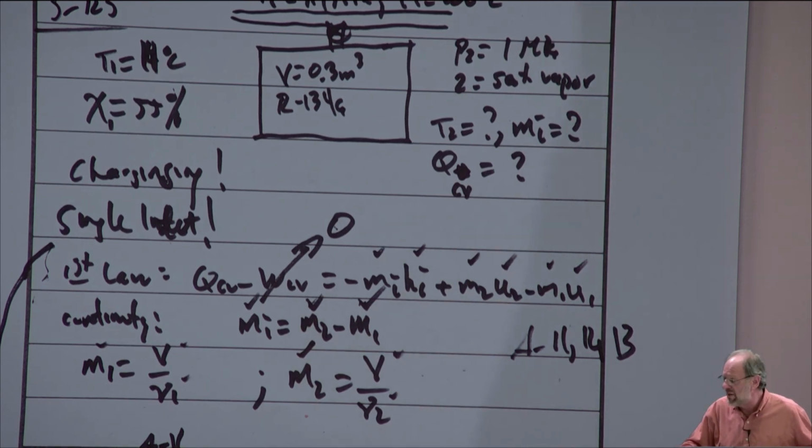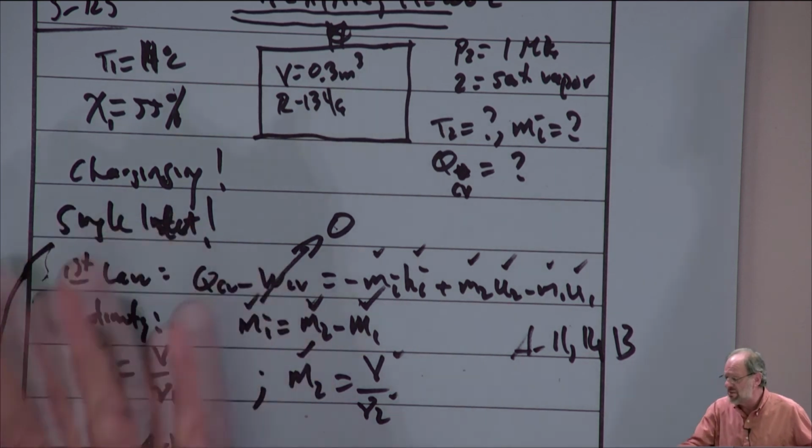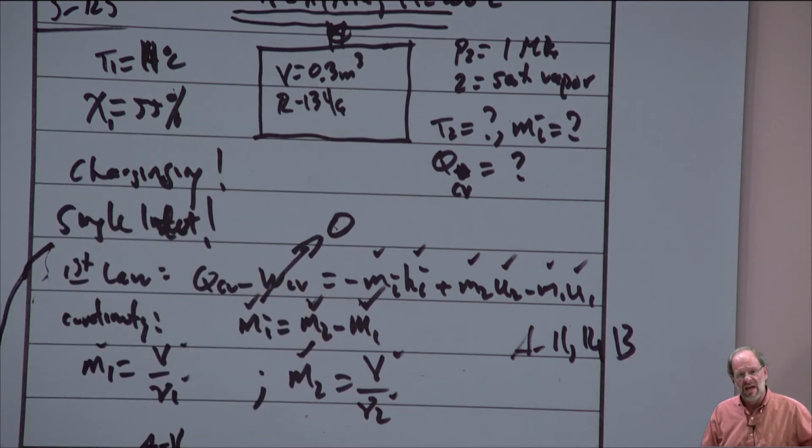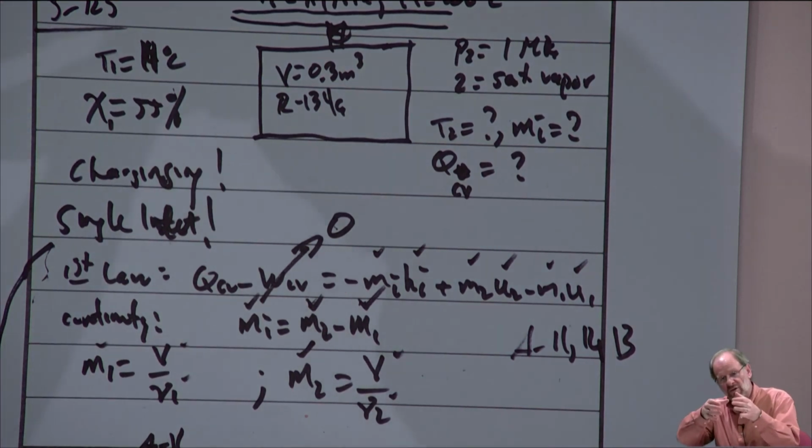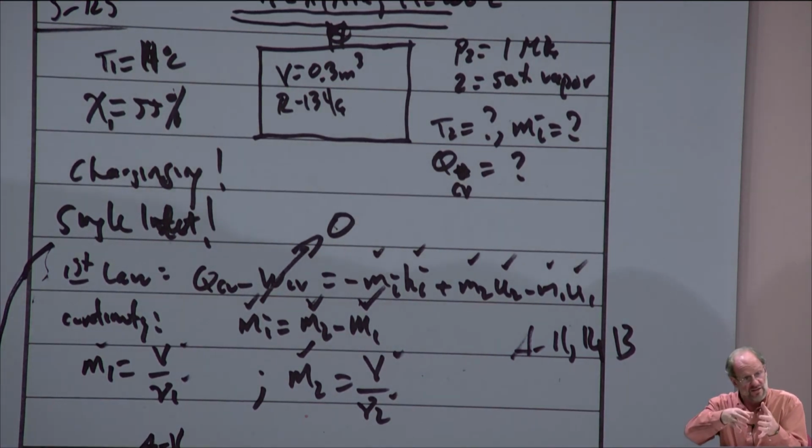One thing I also wanted to comment on: if we have a problem that involves an exit, sometimes those problems are a little bit confusing. For instance, let's say we started with a two-phase mixture and we had an exit pipe in the bottom of that tank. Because of the higher density of the liquid portion of the two-phase mixture, the liquid is always going to sit at the bottom of that tank. And if you have a valve on the bottom of the tank, then you're only allowing the saturated liquid portion of the two-phase mixture to exit.